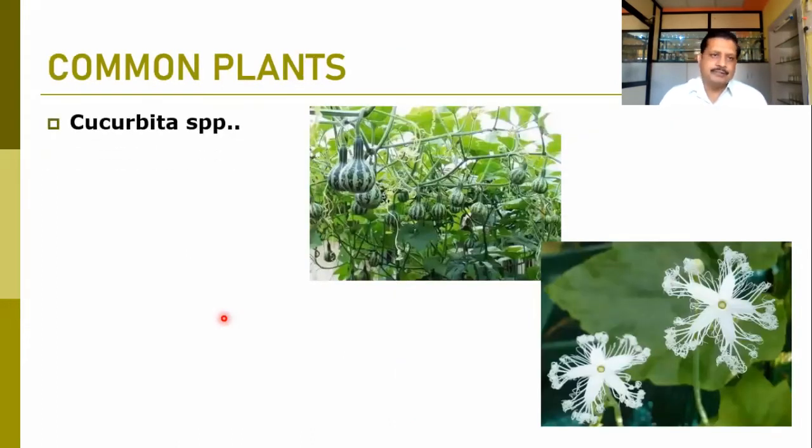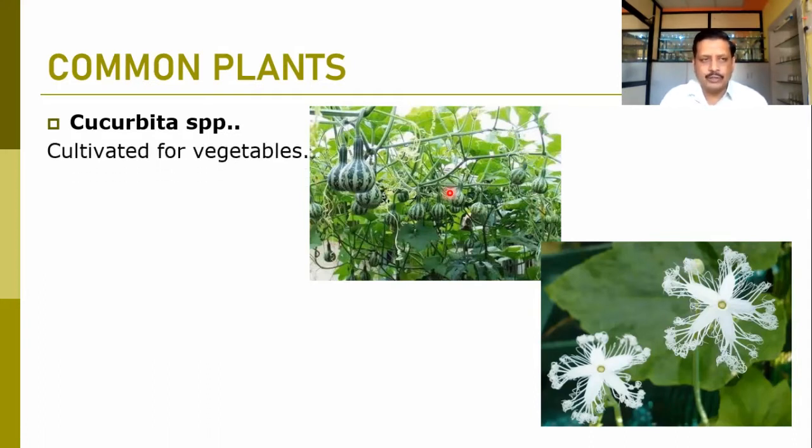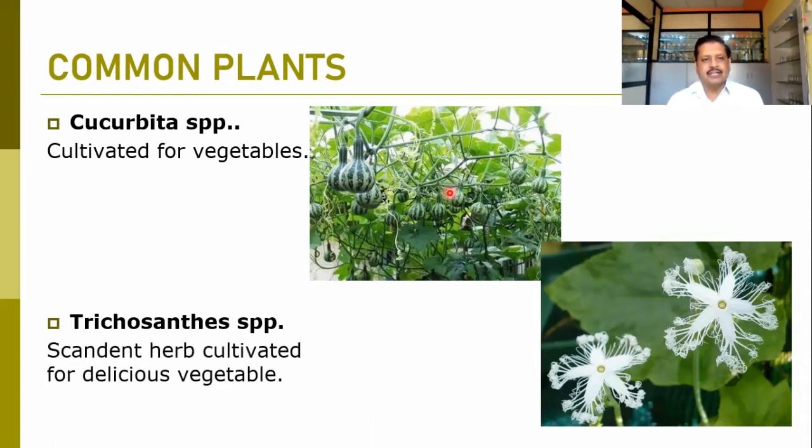Some of the common plants that we are going to show here, you might have seen. Most of the members of the genus Cucurbita have been utilized as a vegetable, and they are also cultivated. Many species of Cucurbita can be planted as a vegetable. Another one is the Trichosanthes species, a scandent herb cultivated for its delicious vegetables.